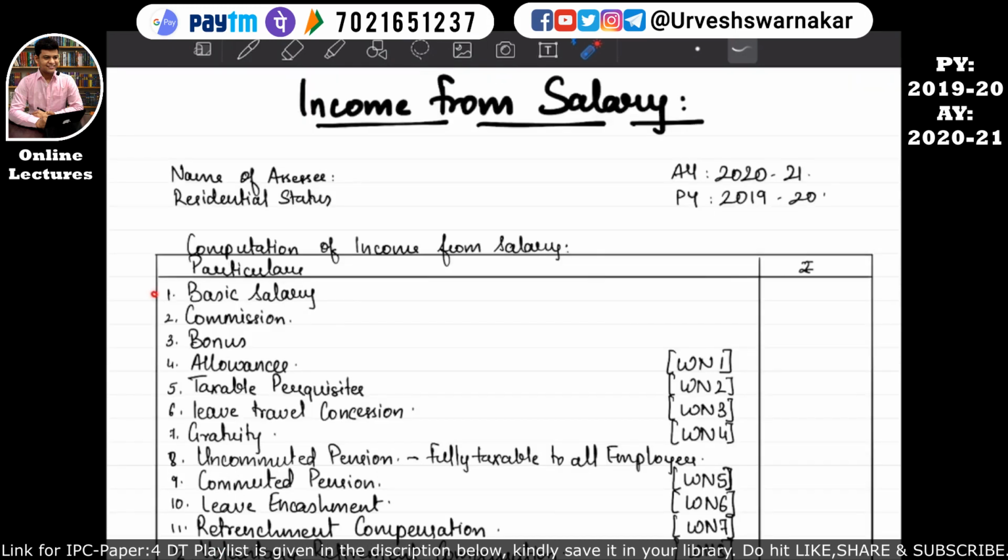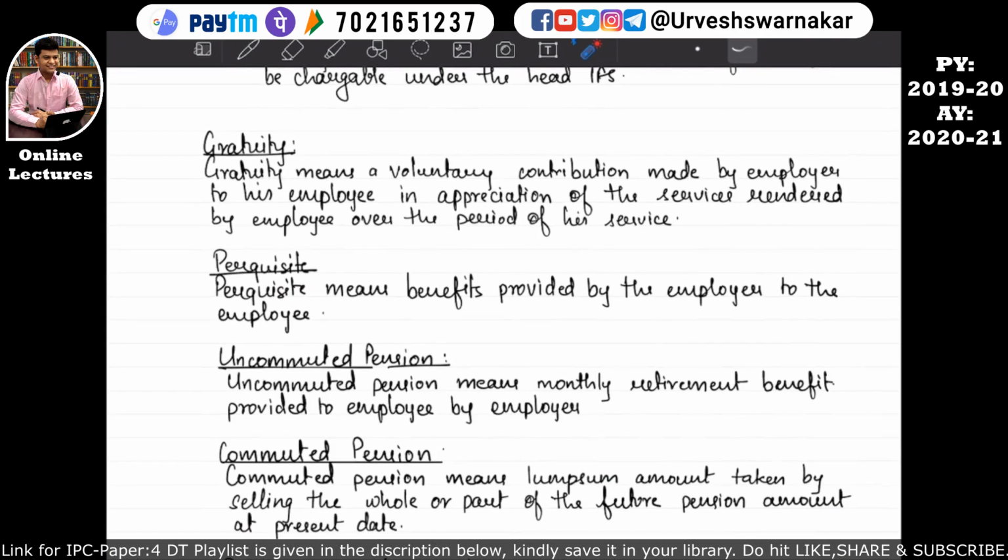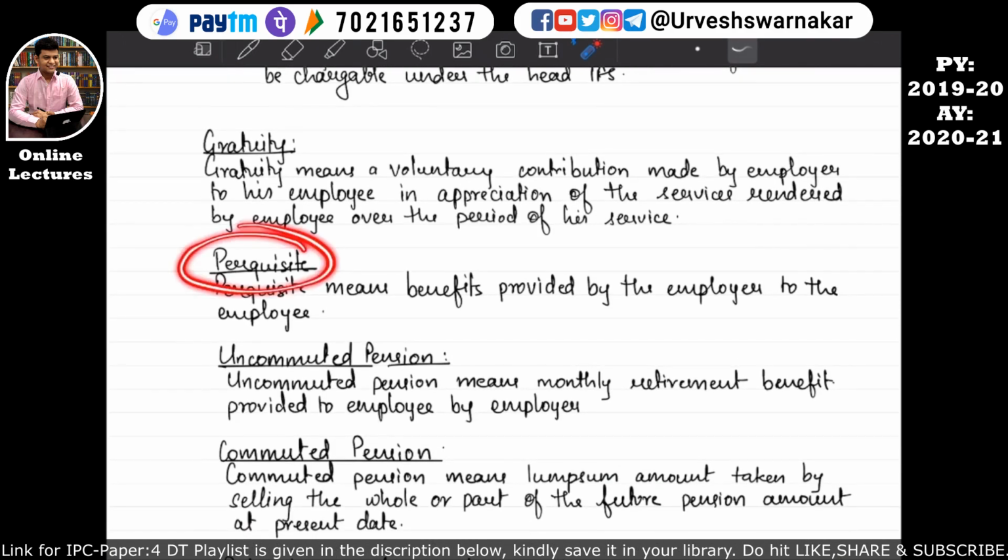Okay students, so we have completed basic salary, commission, bonus, allowances, as well as leave travel concession. So now let's start with our fifth line item, that is taxable perquisite. So basically we need to understand what perquisite means. So come to our notes. In the notes I have written what perquisite means. Perquisite means benefit provided by the employer to the employee. I hope this is quite clear.